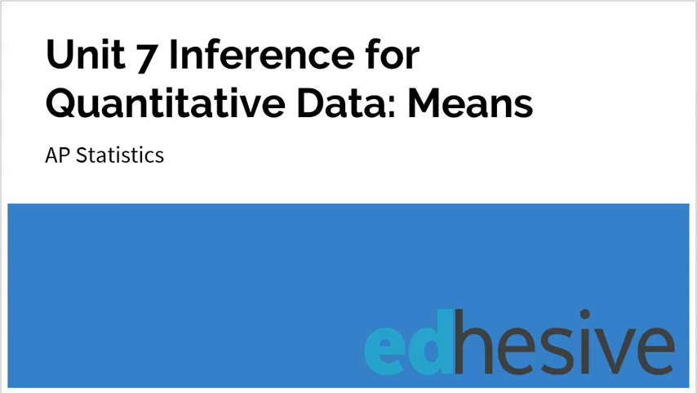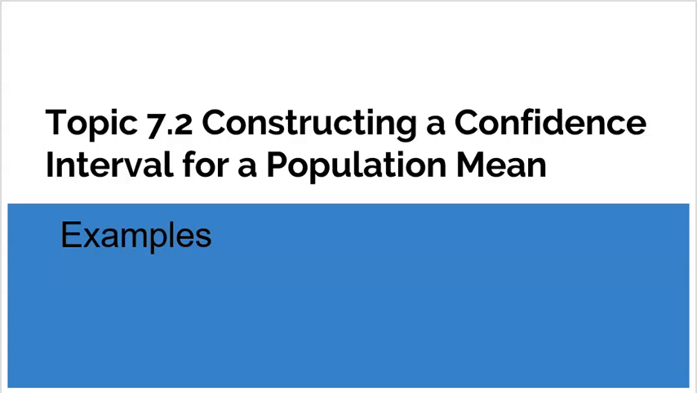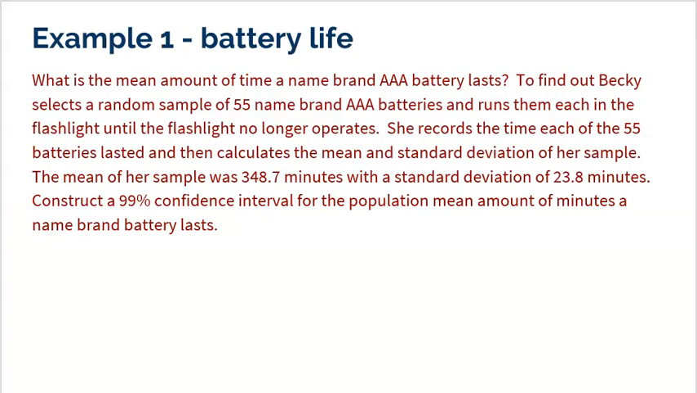Welcome to Unit 7, Inference for Quantitative Data with an emphasis on means. This is a follow-up video to topic 7.2, constructing a confidence interval for a population mean. We're going to look at some examples. Hopefully you watched the video on how to do all this first, because it's actually really easy. Let's look at two good problems, and they actually have a little bit of a difference that I think it's important for you to see.